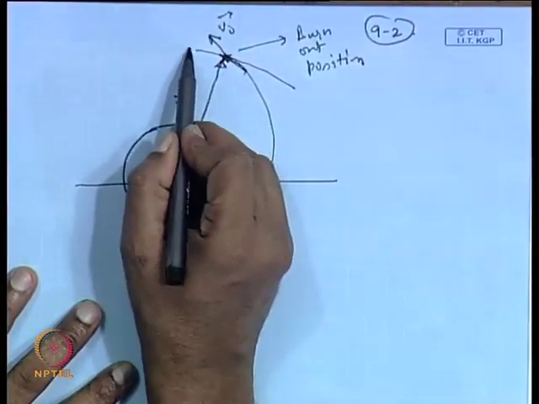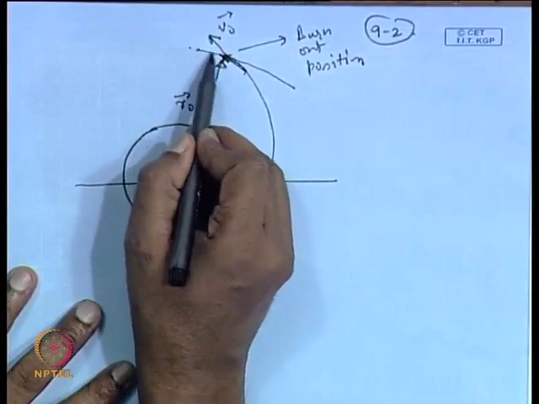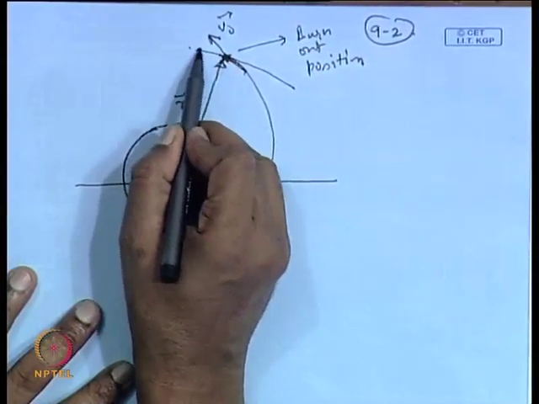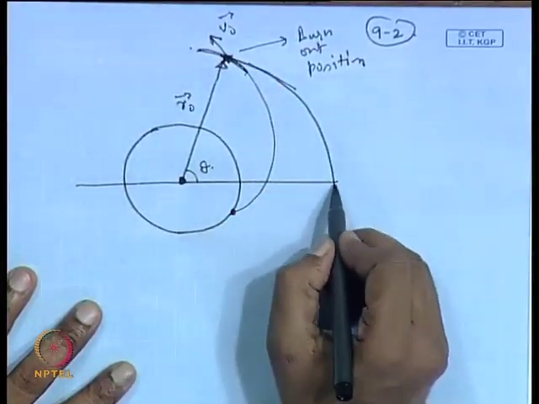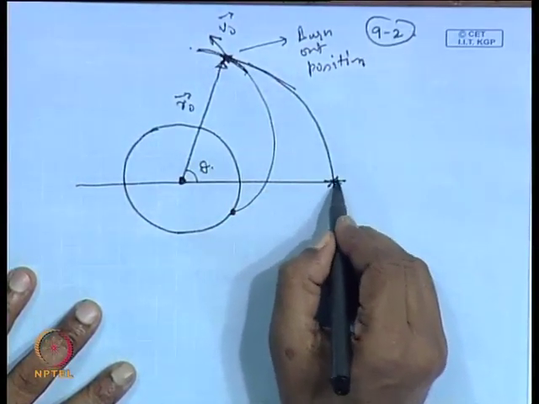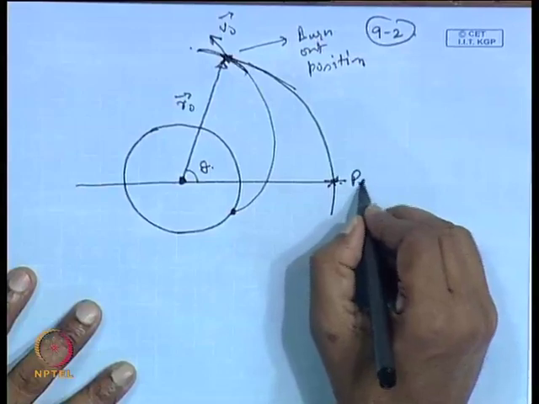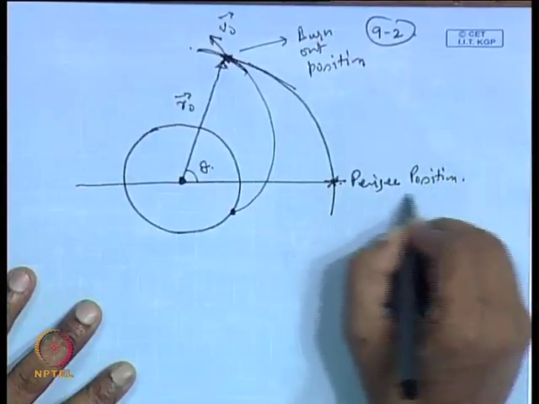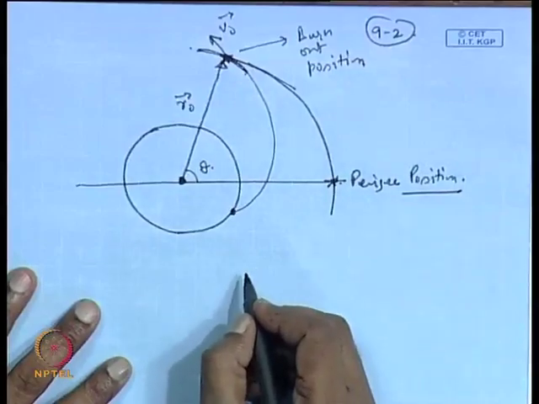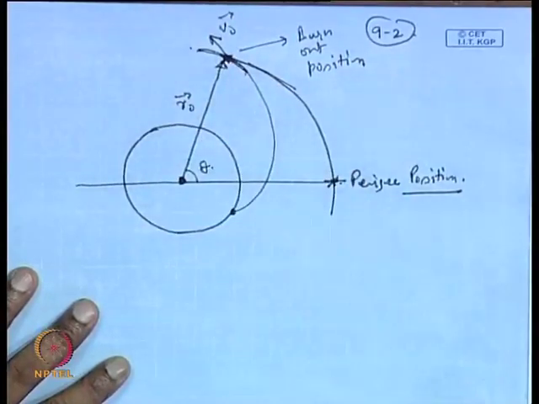Let us say the orbit in which it has been injected looks somewhat like this, and this is the perigee position.